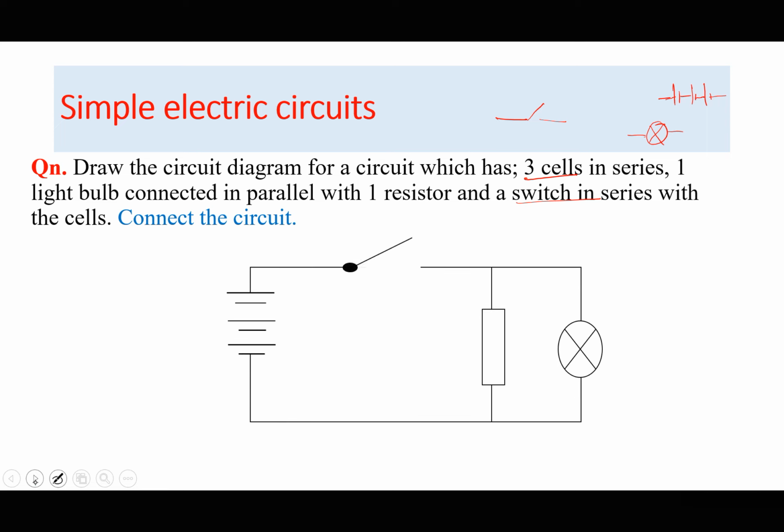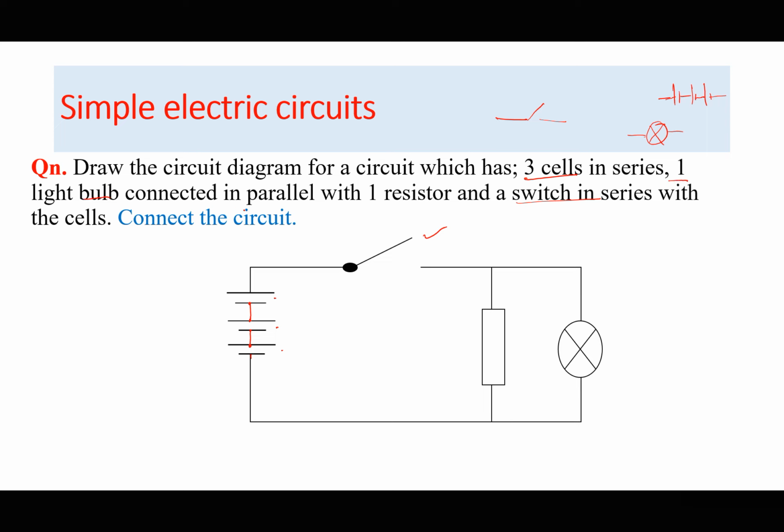So you can connect this in the laboratory, and I expect you to have come up with something similar to this. I think it looks like that. So you have 3 cells, 1, 2, 3. They are connected in series. In the series, we have the negative joined to the positive, the negative joined to the positive, and so on and so forth. So you have 3 cells in series with a switch, and we have the bulb.